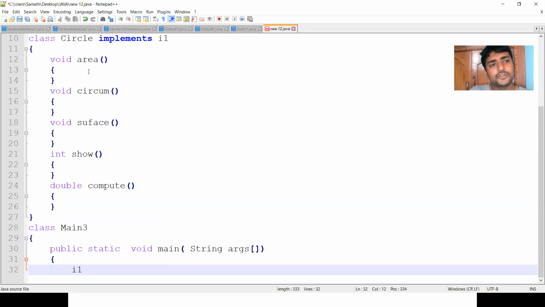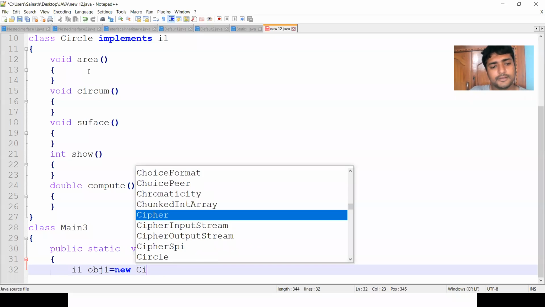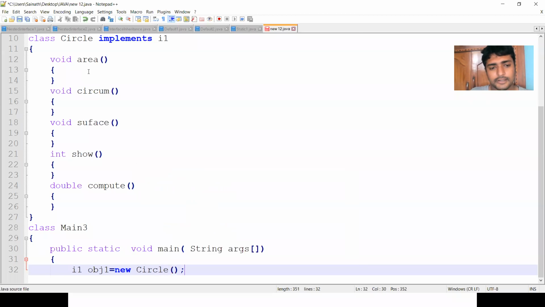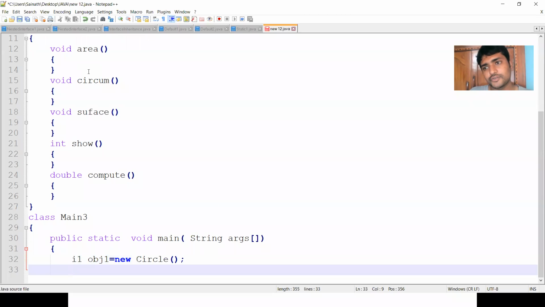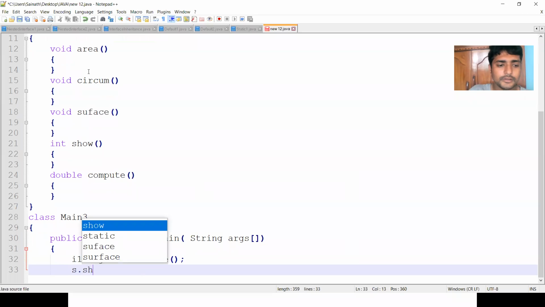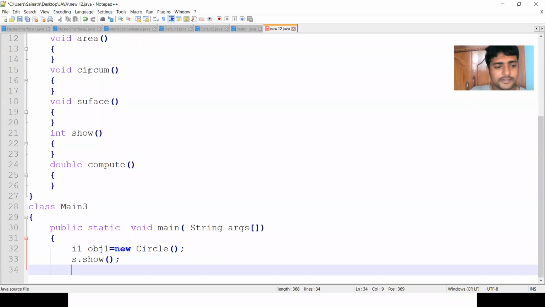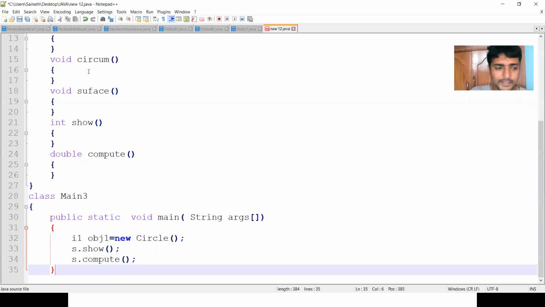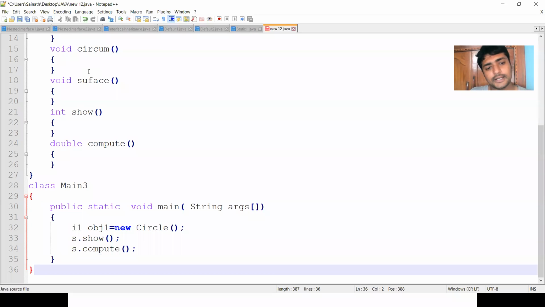Interface name, obj1 is equal to new, class name Circle. Through that object we can access the methods. Here I am using only the show method and only the compute method. So I am closing the main method and the class.